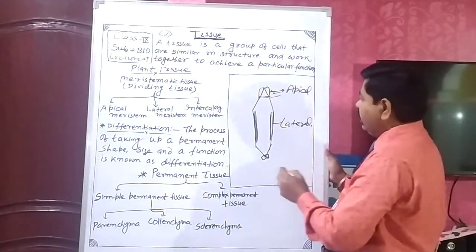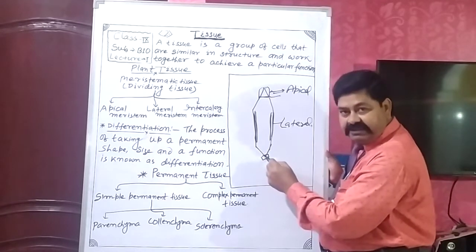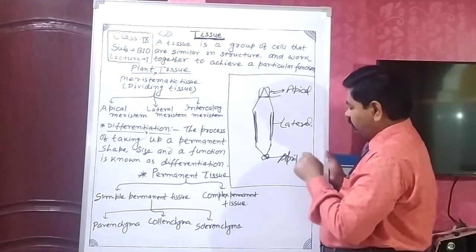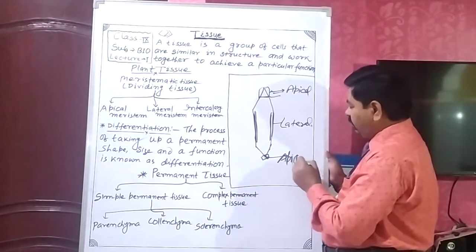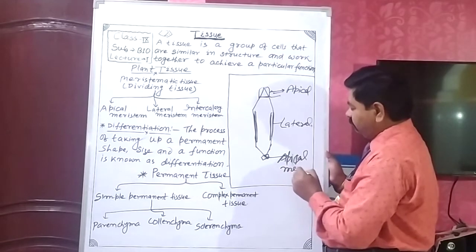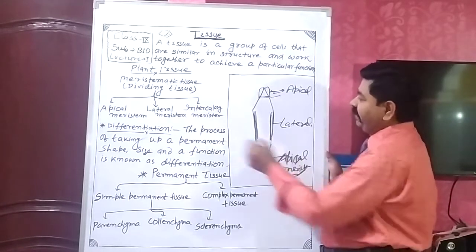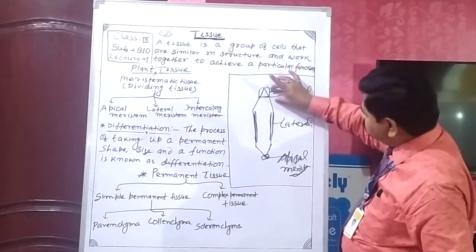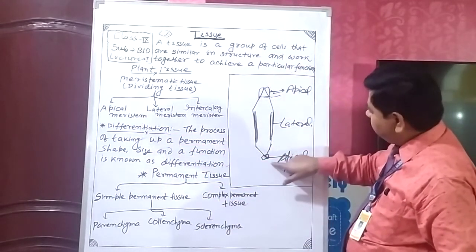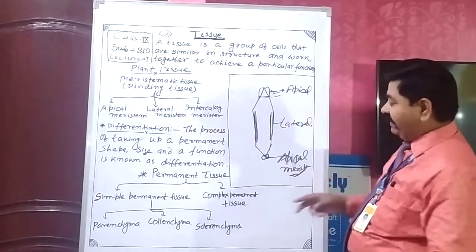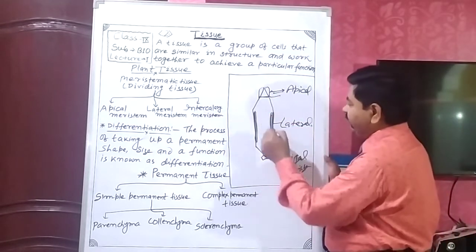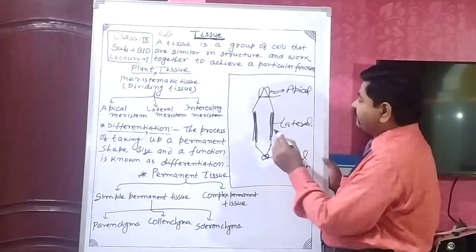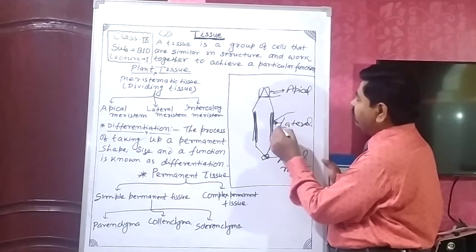Lateral meristem. And this is the tips of the root, apical meristem. The apical meristem is present at the tips of the shoot, stem, and tips of the root. Lateral meristem is present sideways. Lateral meristem and intercalary meristem present at the base of the leaf.